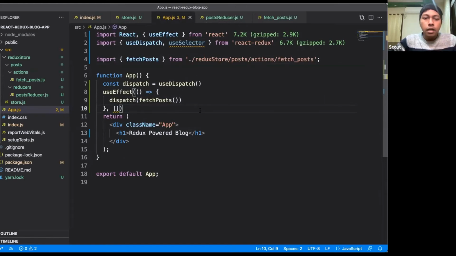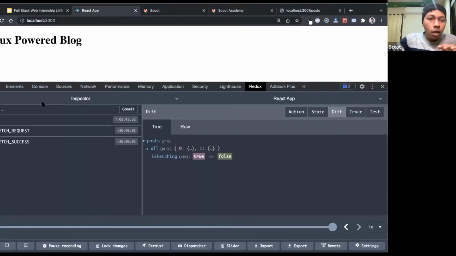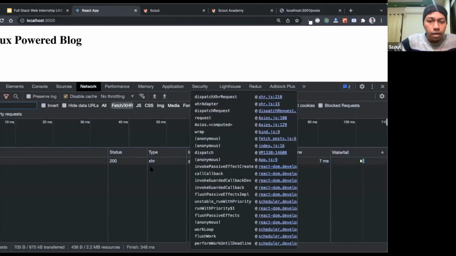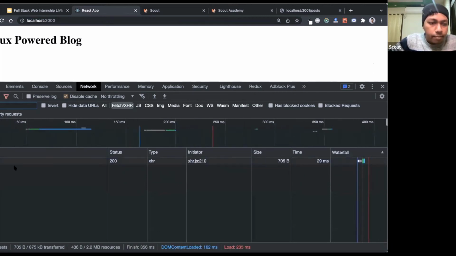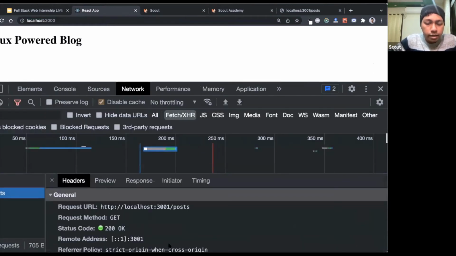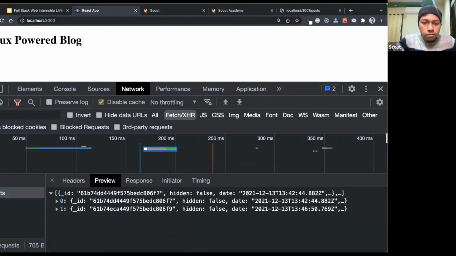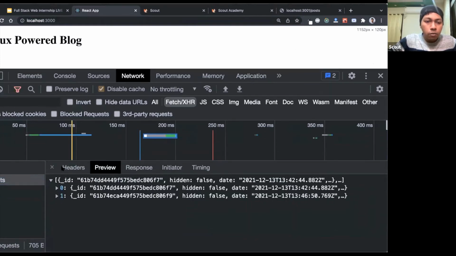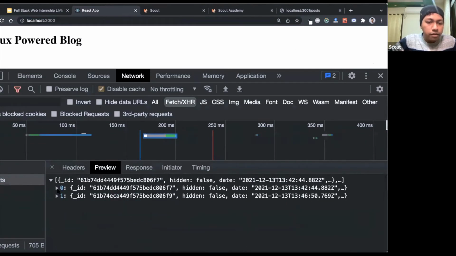Let's save the file. Let's go back to our browser and check whether the application is working. Now one by one. Okay, so as you can see, there is a network call happening. If I zoom in a bit here, you can see there is a network call to localhost 3001 posts, and it is getting a 200 OK response. And what is there inside the response? The same posts are coming from the Node.js application. Done. This part is ready.